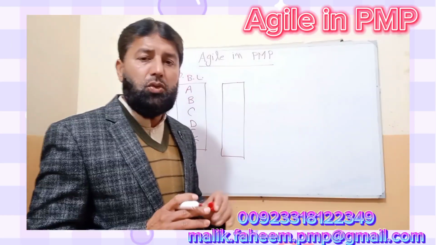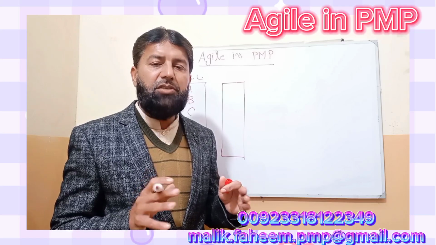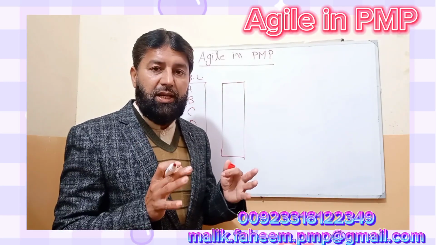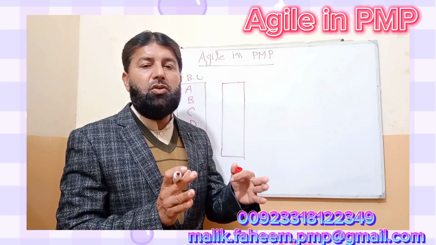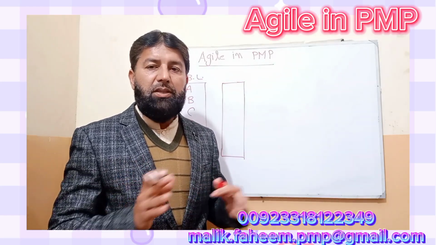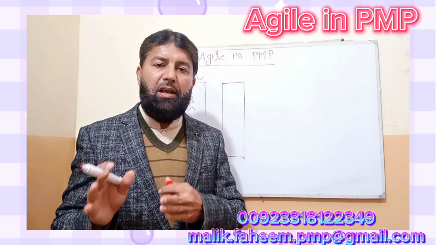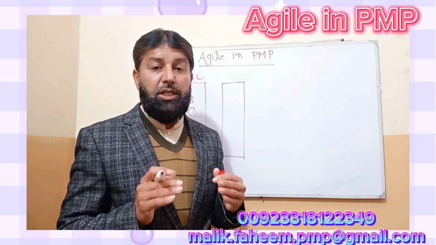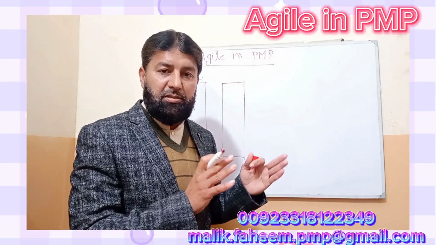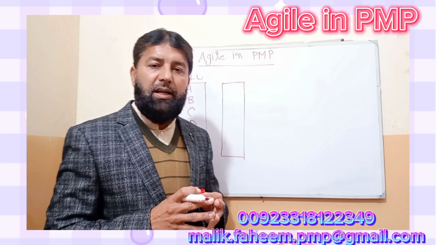Then they will use another technique, that is affinity estimation. Affinity estimation is more of relative estimation. We will not quantify the user story, we will compare the user story with other one. For example, we will use t-shirt sizing. The small t-shirt size, this is the small user story, and medium and large. The team should know the large user story need a more effort than the small, and then the medium, and same goes to XL and double XL.